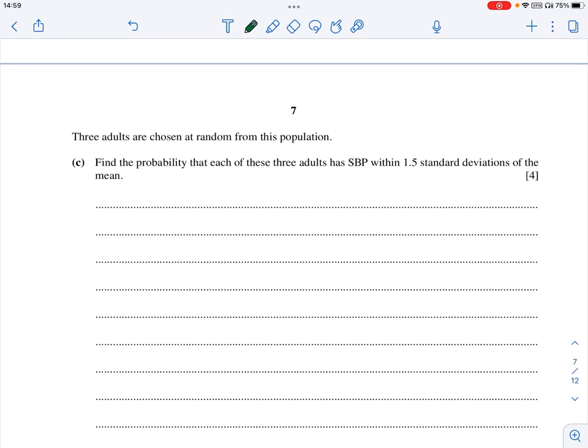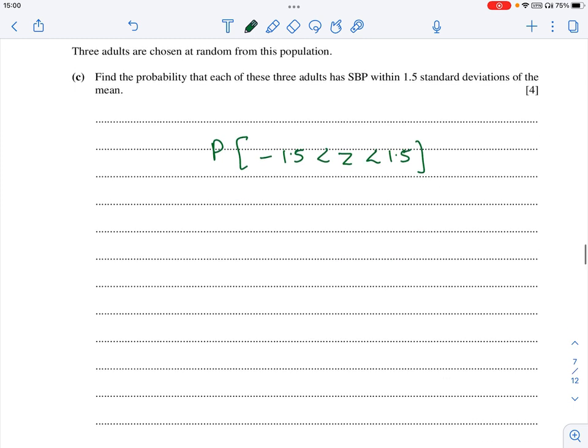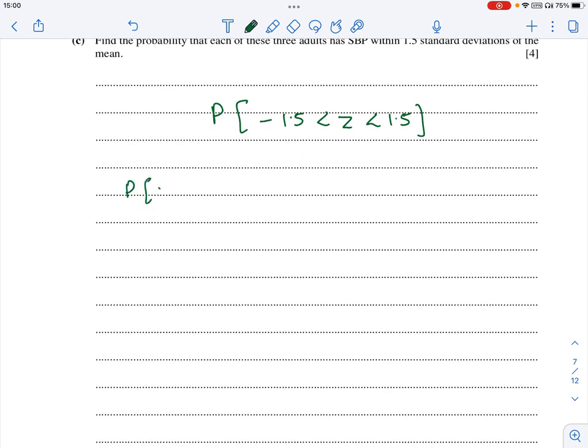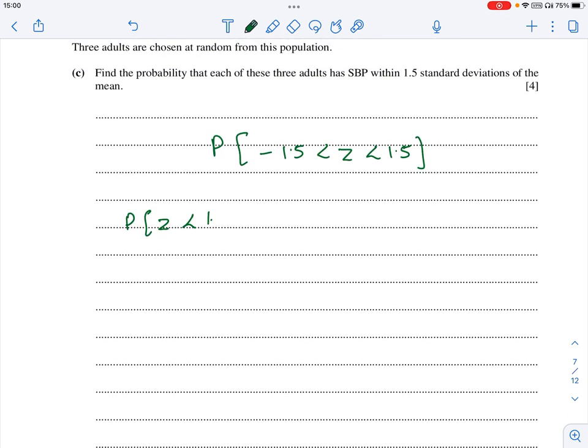3 adults are chosen at random from this population. Find the probability that each of these 3 adults has SBP within 1.5 standard deviations of the mean. So they are within 1.5 standard deviations of the mean. So probability of minus 1.5 less than Z less than plus 1.5. Whenever I have two numbers, it becomes probability of Z less than 1.5 minus probability of Z less than negative 1.5.